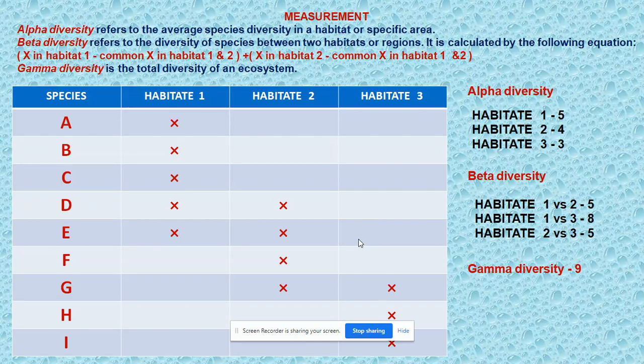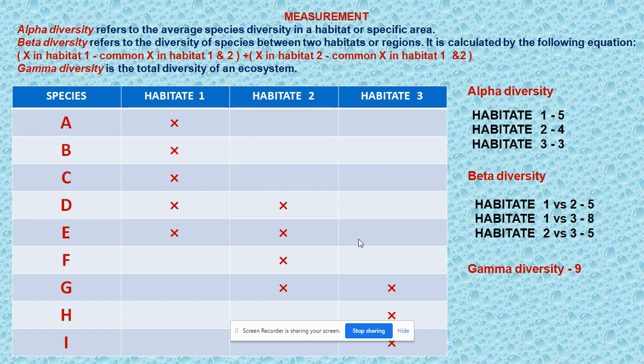Various levels of measuring biodiversity are alpha, beta, and gamma diversity. Alpha diversity refers to the number of species in a habitat or specific area. It can be called species richness. It is used to compare the number of species in different communities or different areas.